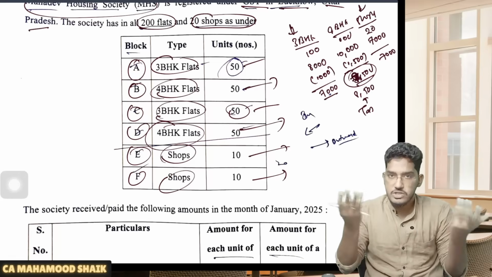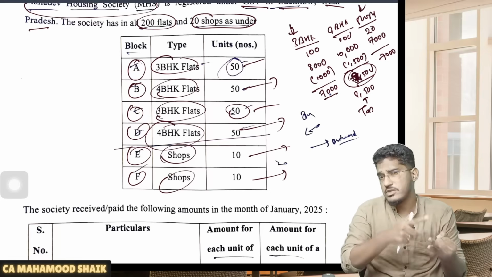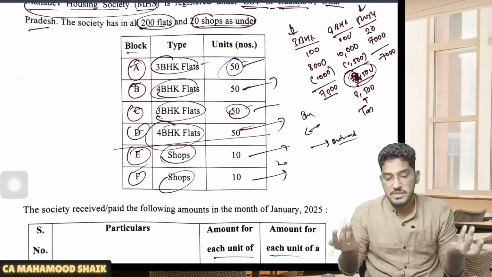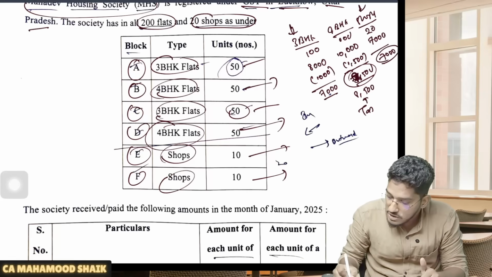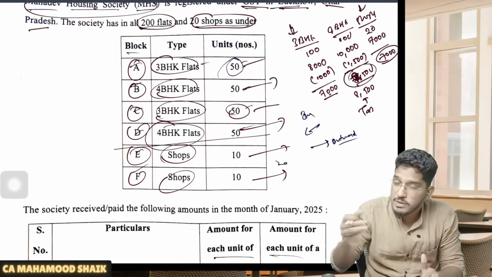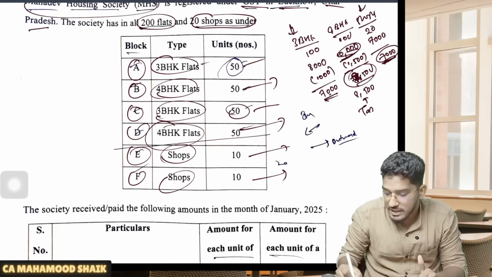Now who is the member? Who is bothered whether he's an owner of a flat or an owner of a shop? They did not specifically do any bifurcation anywhere. So if you go by that logic, even the 7,000 rupees collected from the shops is also below the limit of 7,500 rupees, so that is also exempted. Only this 10,000 they have collected in total.